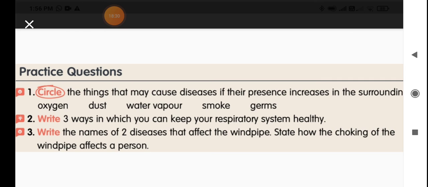So after reading page number 6 from the content book, complete the practice questions and the workbook questions and be ready for our next class, children.